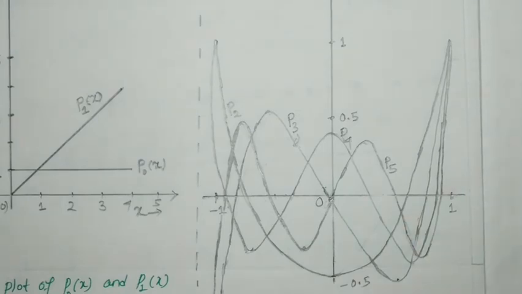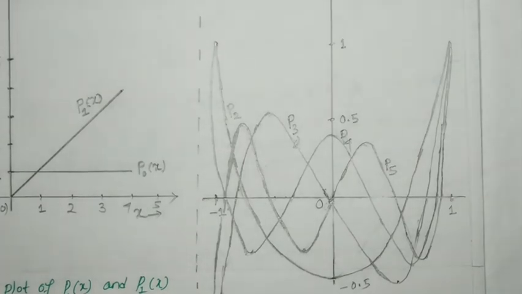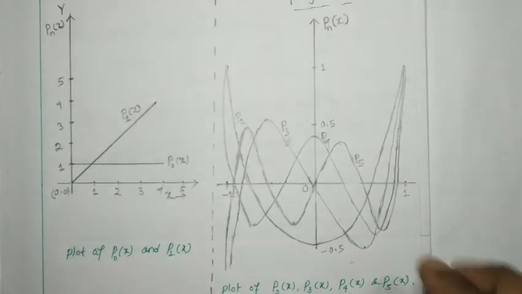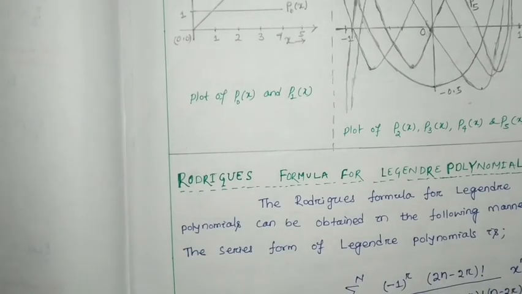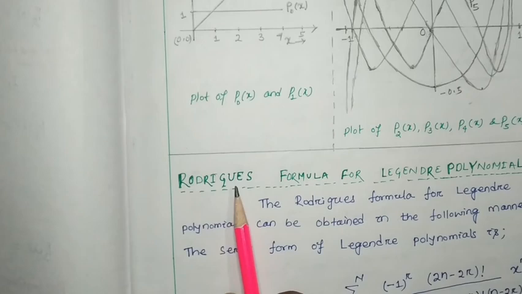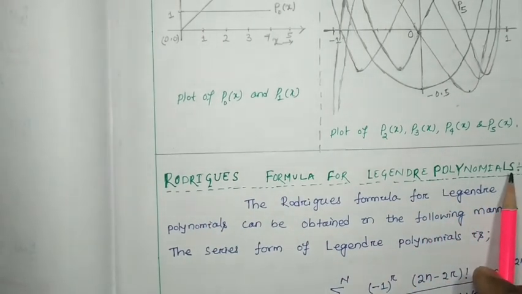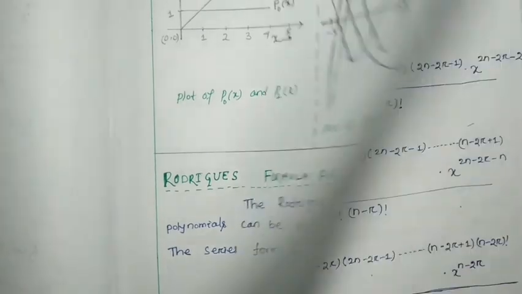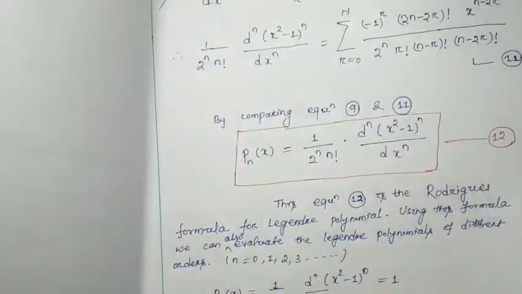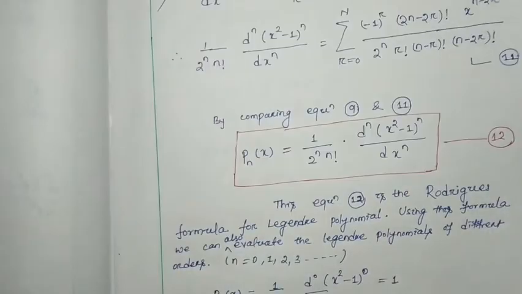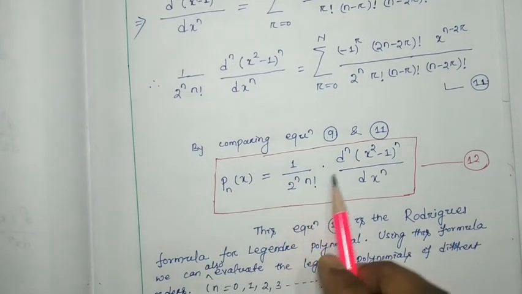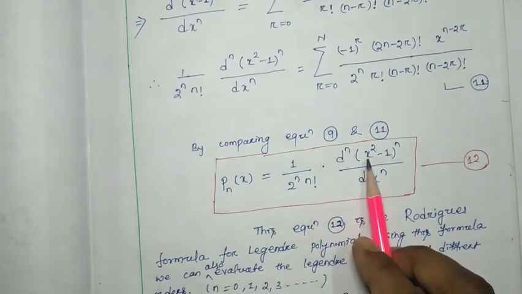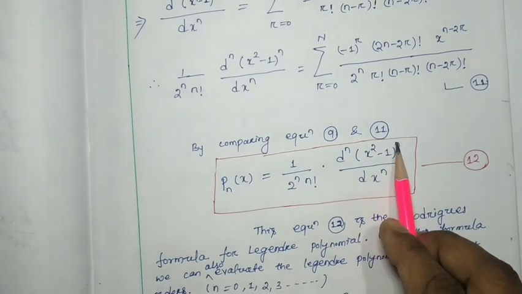So you go through the note, write down the note perfectly, draw the figure perfectly, and get ready for the next class. We are going to discuss the Rodrigues formula for Legendre polynomials. It will be this one: P n x equal to 1 by 2 to the power n factorial into d n by dx n of x square minus 1 to the power n.